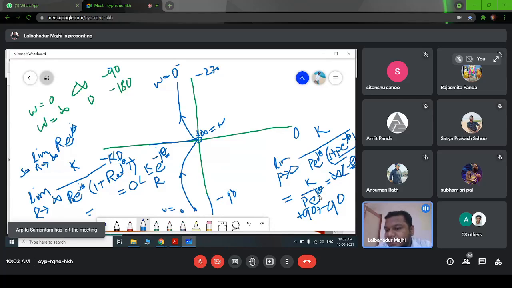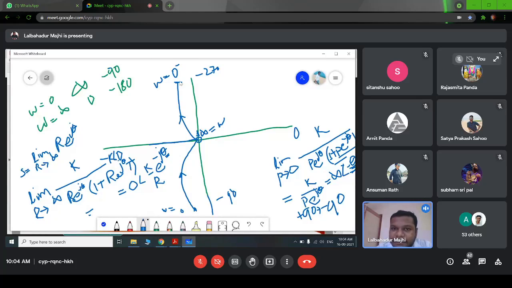We can calculate like this one, right? So for p equal to 0, we will get the magnitude infinite and the angle minus theta. As the theta varies from minus 90 to plus 90, we have to take this angle as plus 90 to minus 90, because we are getting a negative symbol here. That means we have to draw this radius of infinite radius with this angle from plus 90 to minus 90, right? So you know this point is our infinite.